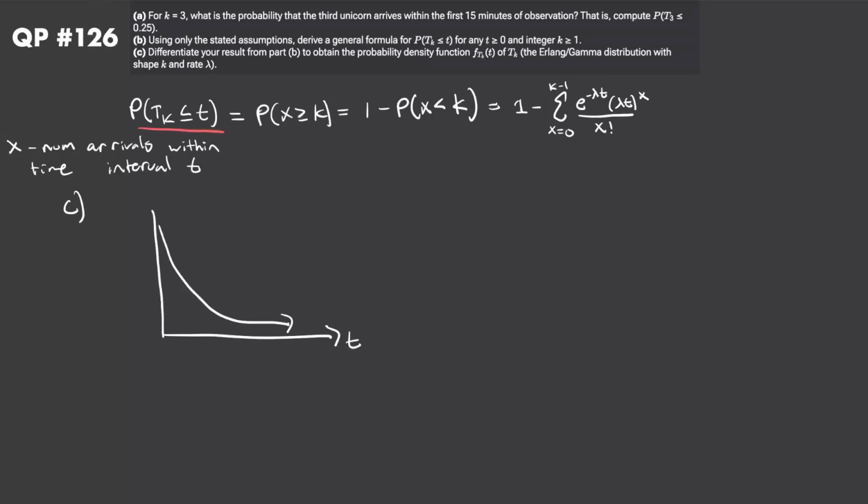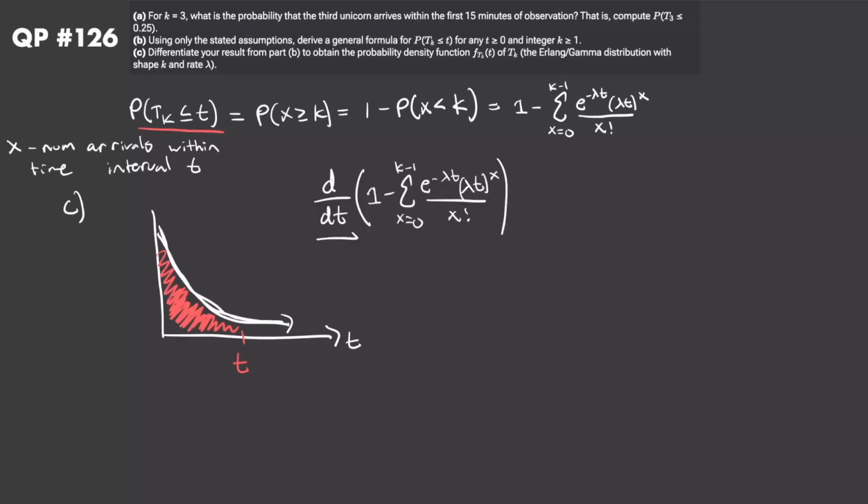Basically what we're given up here is some t value, and we know the area under this curve, the probability that t sub k is less than or equal to this value. So given the area under the curve, all we want to do is find the PDF, which is basically the function that represents this line right here. Again, by the fundamental theorem of calculus, if I know the area under the curve and I want to find the function, I just have to take the derivative of this. So that's what we're going to do.